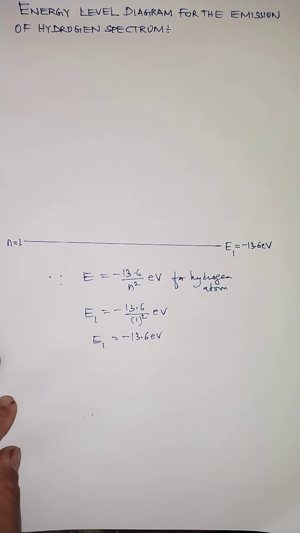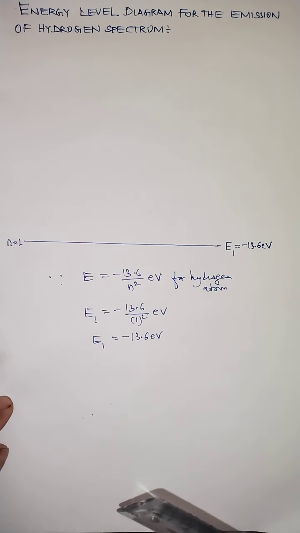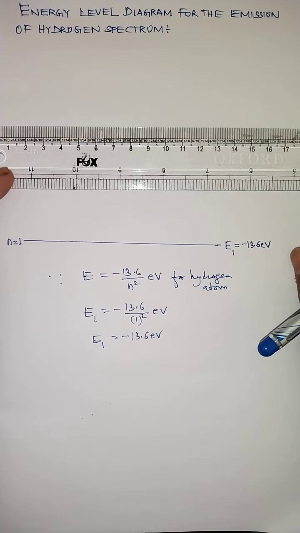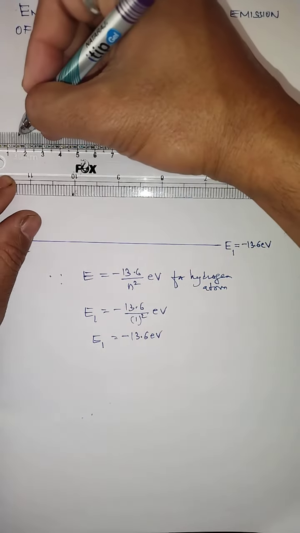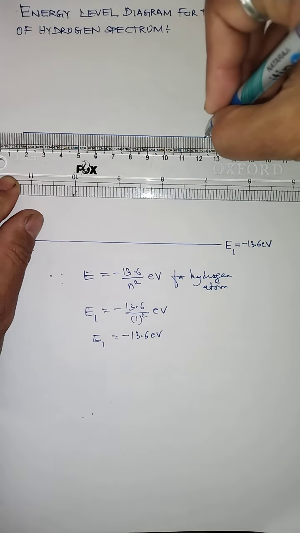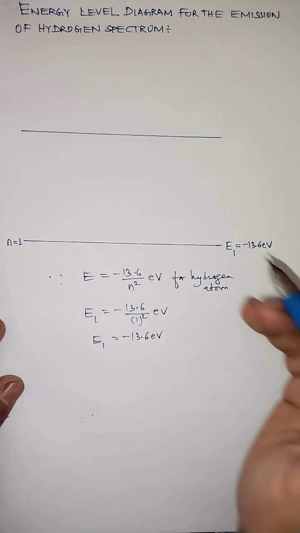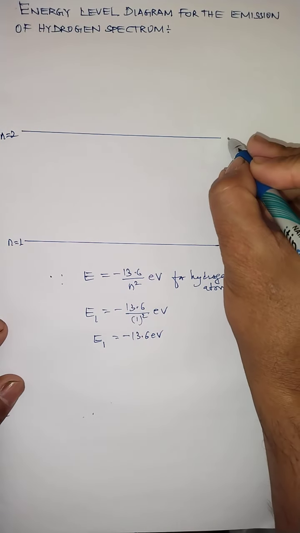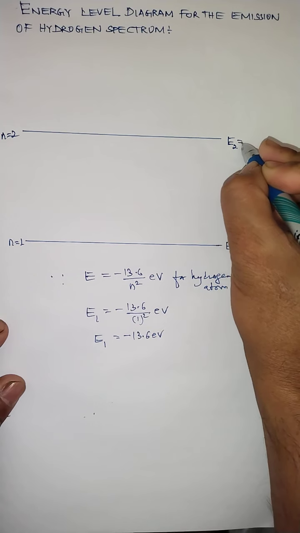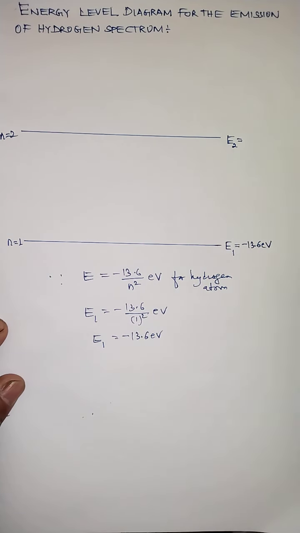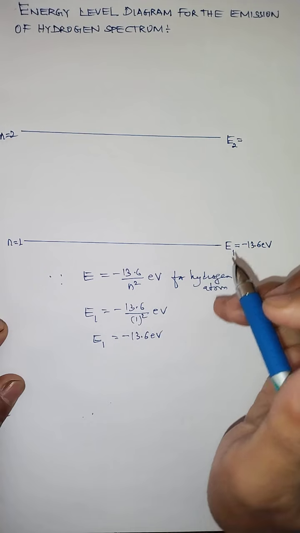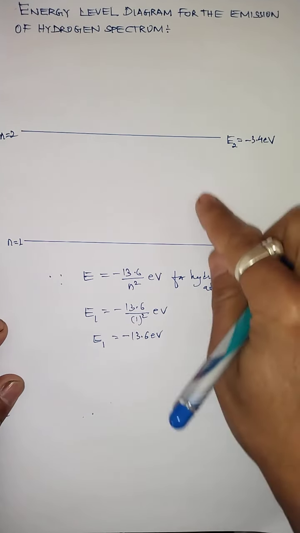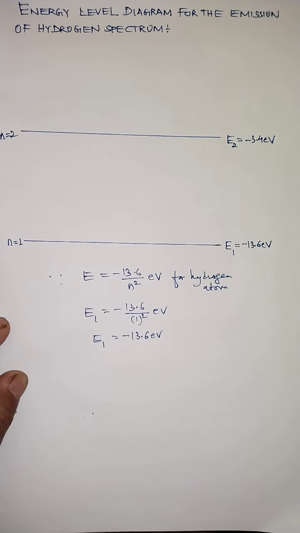Similarly, there is another orbit, the second orbit. Let me draw the second orbit with a line. This is the second orbit, when n equals 2. When n equals 2, the energy acquired by the electron in the second orbit will be E2. If we calculate with the same formula, we get approximately minus 3.4 electron volt. We have done this calculation in the last YouTube video also.